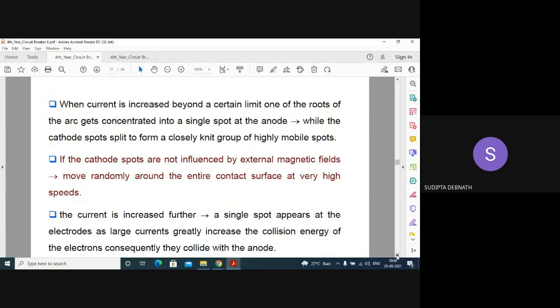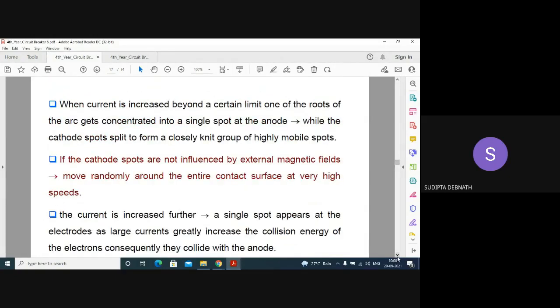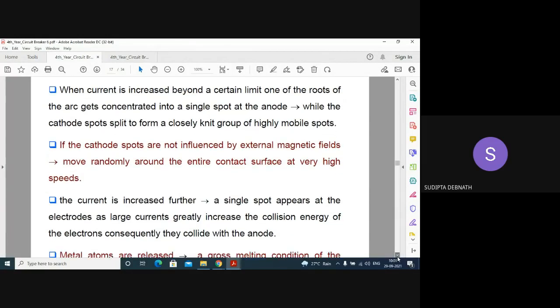When the current is increased beyond a certain limit, one of the roots of the arc gets concentrated into a single spot at the anode, while the cathode spots split to form a closely knit group of highly mobile spots, that we have seen from the figure. If the cathode spots are not influenced by external magnetic fields, they move randomly around the entire contact surface at very high speeds. So those spots are not fixed.